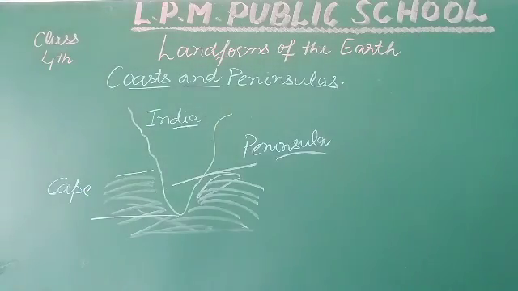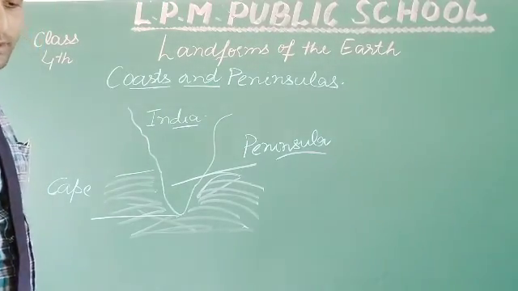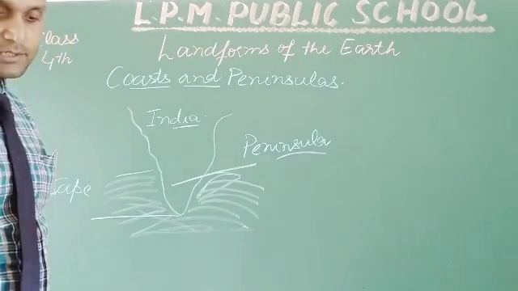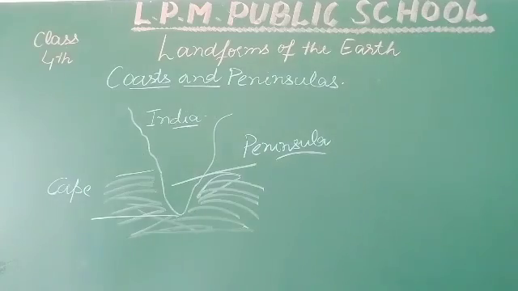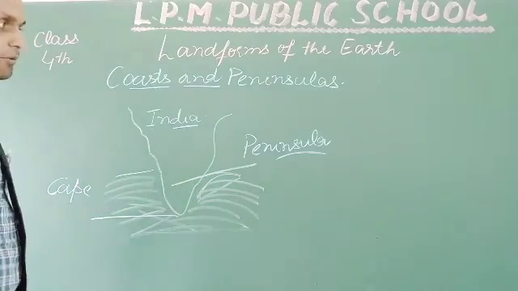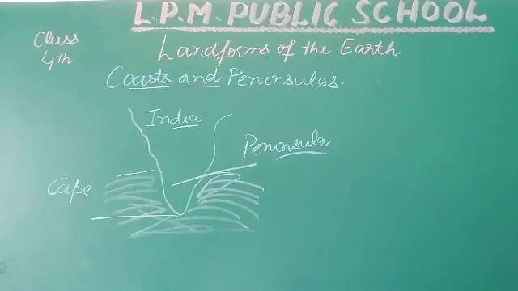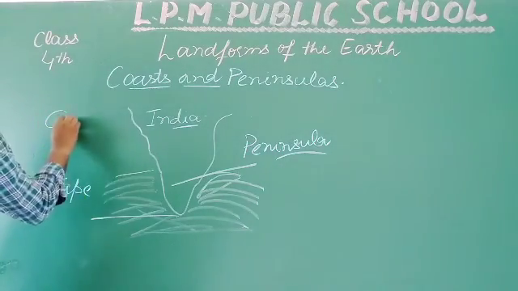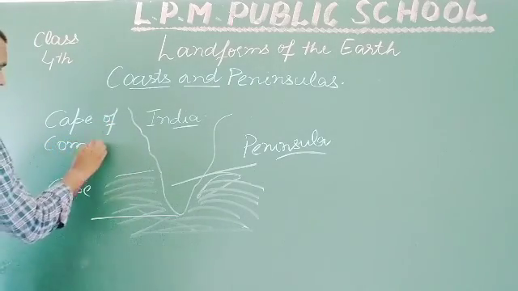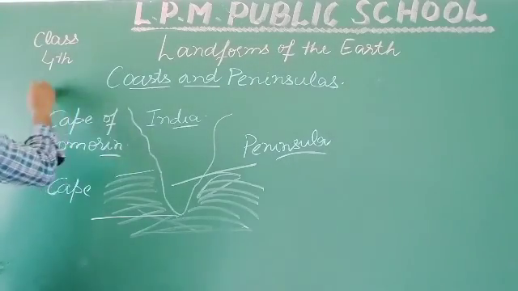Are you able to see? It's cape. For example, the tip of the Indian peninsula used to be called Cape Comorin. It is now called Kanyakumari. ठीक है, जो ये इंडियन पेनिनसुला का केप है, इसको पहले क्या बोला जाता था? Cape of Comorin. Okay, now it is called Kanyakumari.